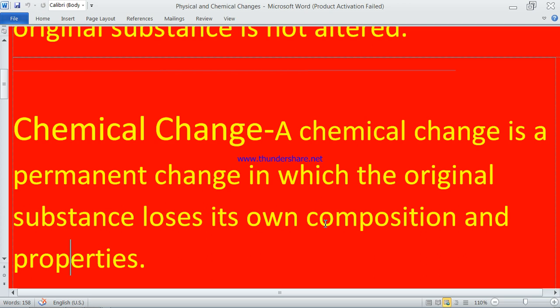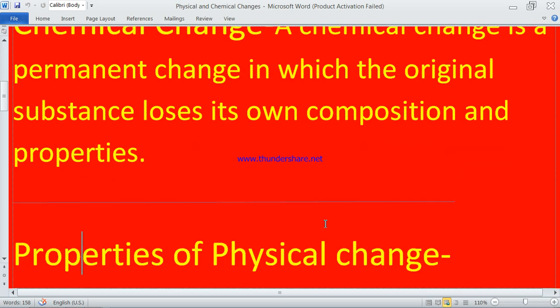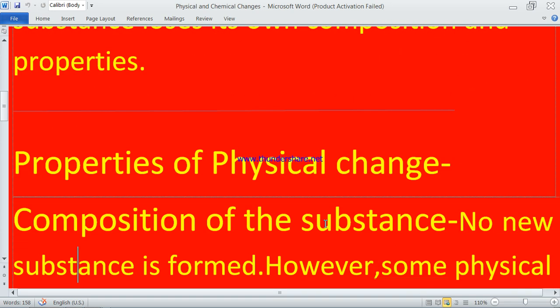If it were a physical change, the milk would have the same properties, but here when the milk has changed into curd, it is sour, whereas milk would be sweet or mild in taste but not sour. So the property of milk has changed and it is irreversible. So souring of milk, meaning making curd from milk, is a chemical change. I hope you have understood what a chemical change is, friends. Then we'll study the properties of physical change.